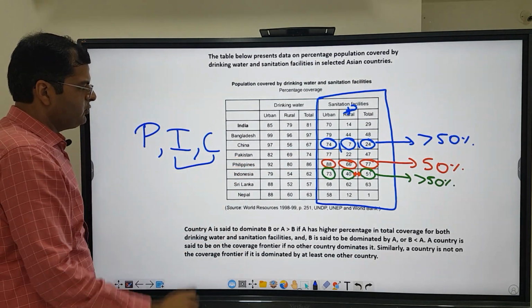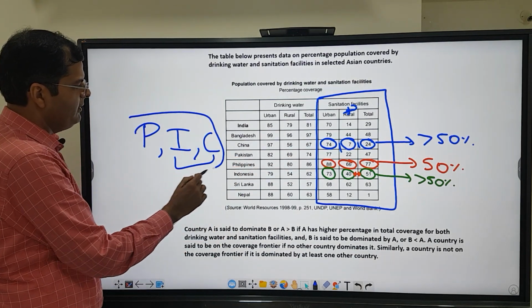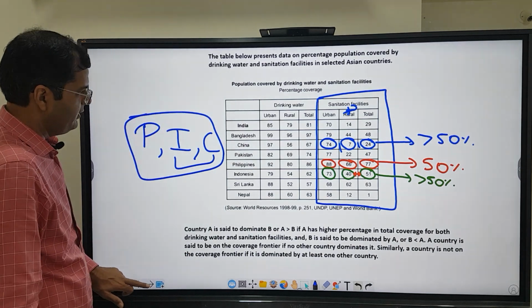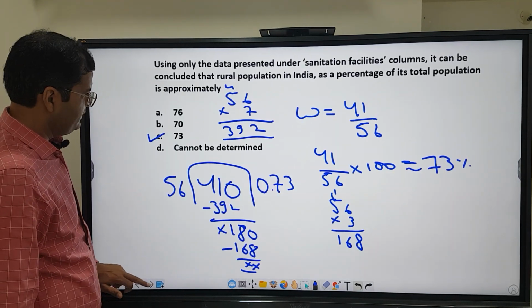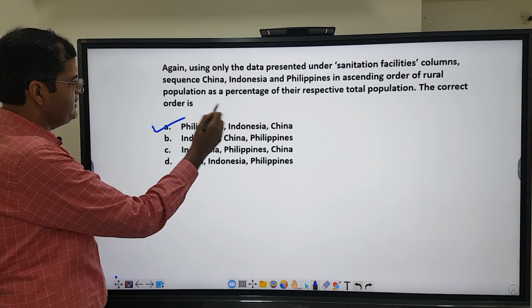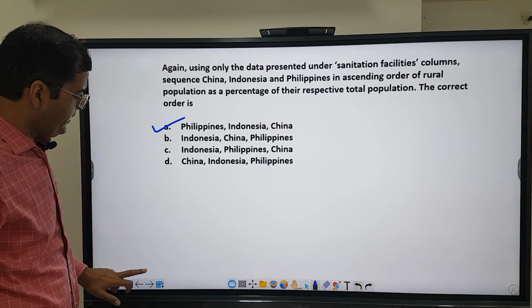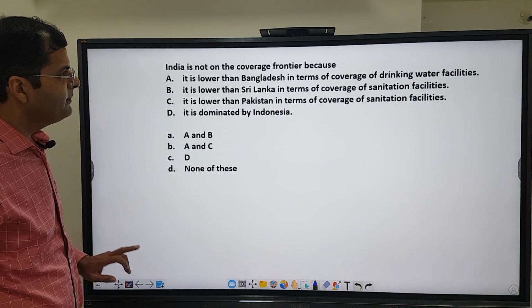All right, so this is the order we get: Philippines, Indonesia and China, the ascending order. So if I see the answer options, Philippines, Indonesia, China, answer option A is correct here. All right, we'll look at the next question now.